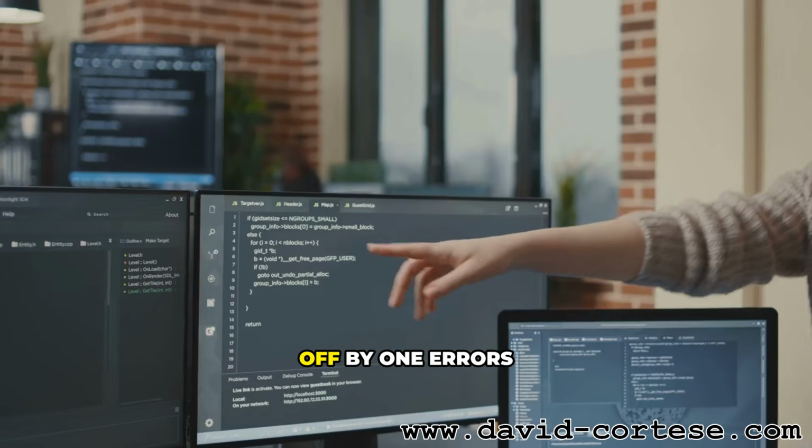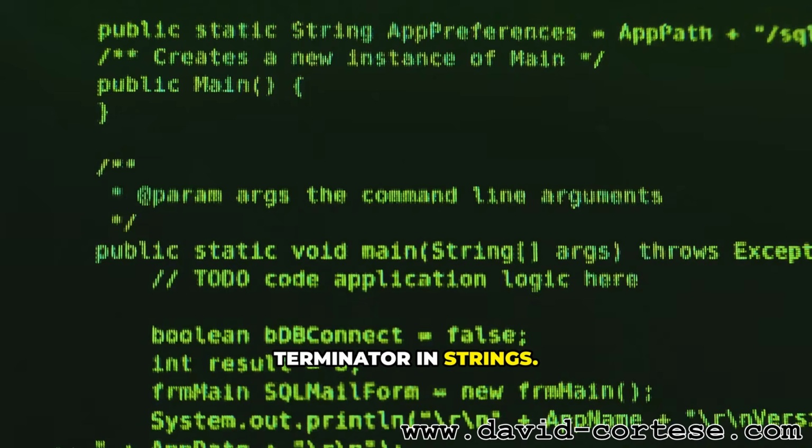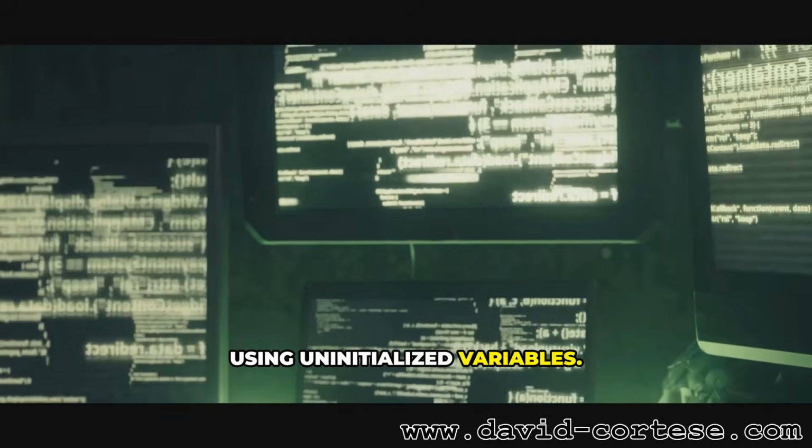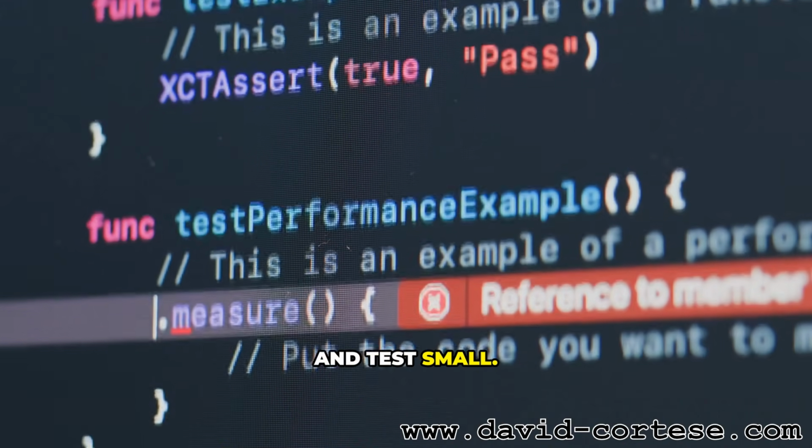Common pitfalls. Off-by-one errors in arrays. Forgetting the null terminator in strings. Using uninitialized variables. Freeing memory twice. I slow down. Add print checks and test small.